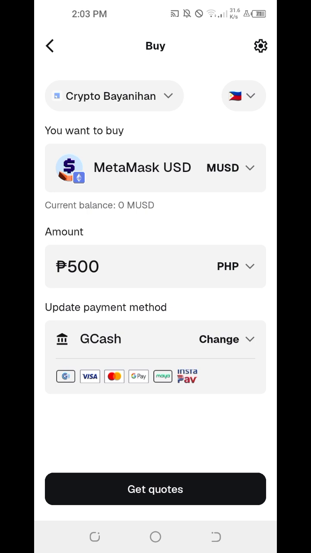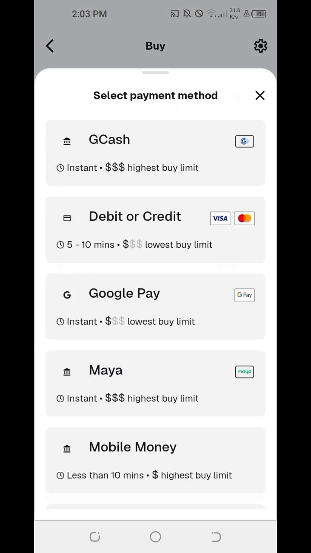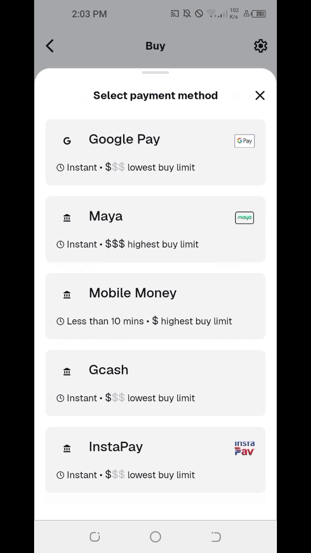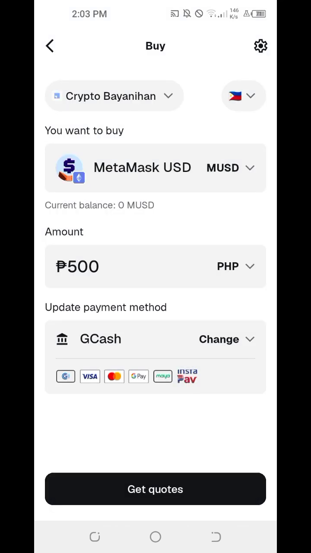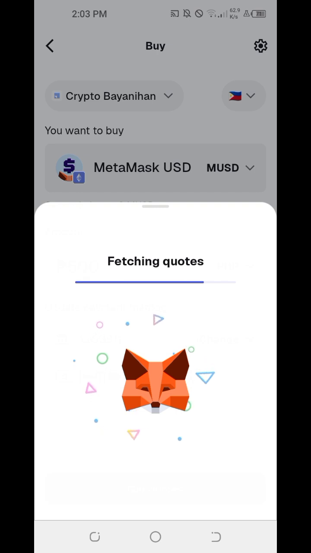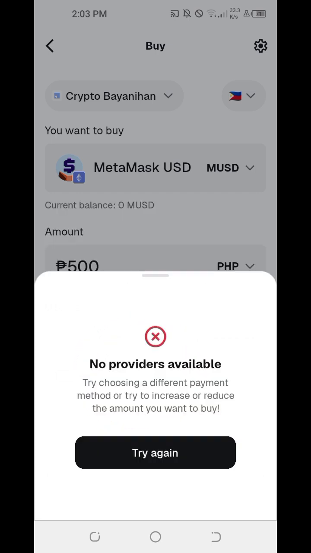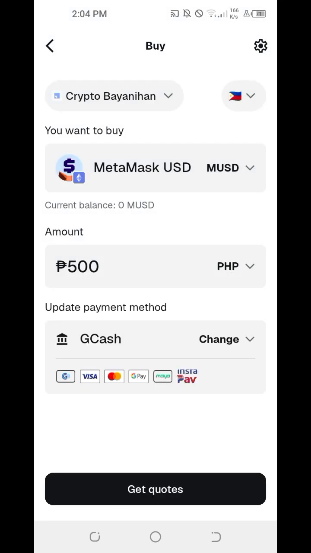We have here available options in the Philippines: GCash, debit or credit card, either Visa or MasterCard, Google Pay, Maya, which is formerly PayMaya, mobile money, GCash, and InstaPay. So let's click on Get Quotes. Fetching quotes. Let's wait for MetaMask to think. Okay, we're prompted with the error, no providers available. Try choosing a different payment method, or try to increase or reduce the amount you want to buy. And then we have an option to click on Try Again.